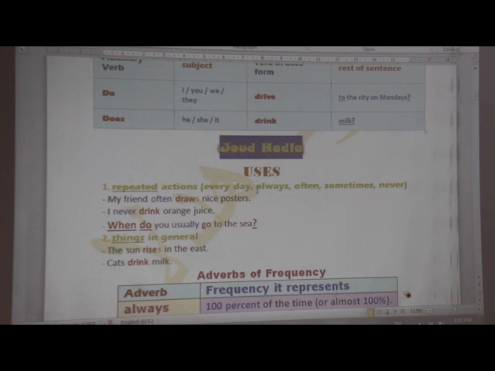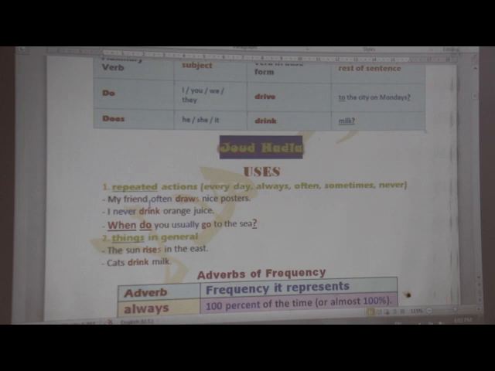For example, he's always coming late to school. So here you are criticizing someone because he always comes late to school. But in general, try to use them in present simple tense.